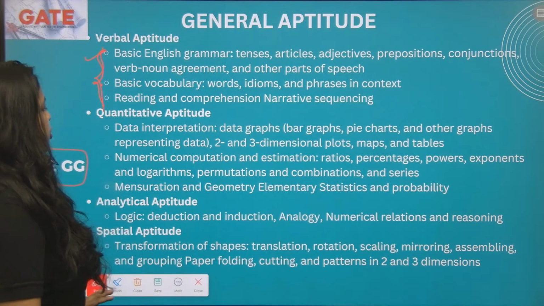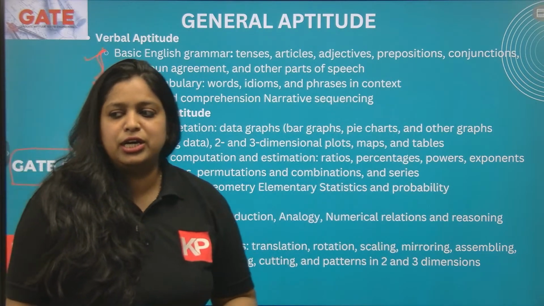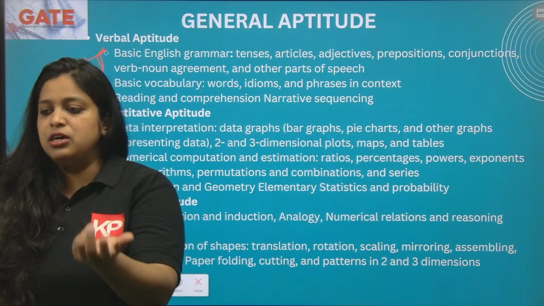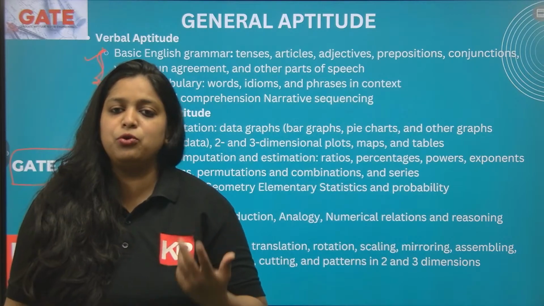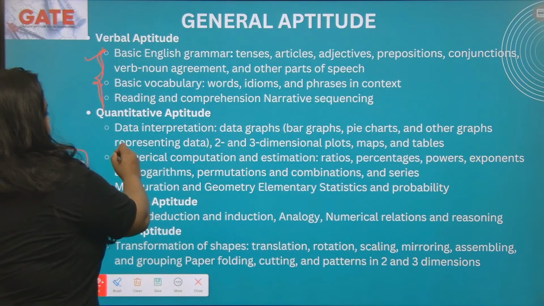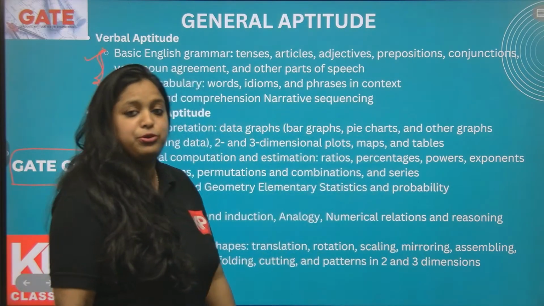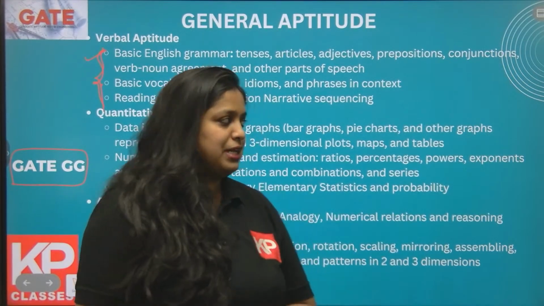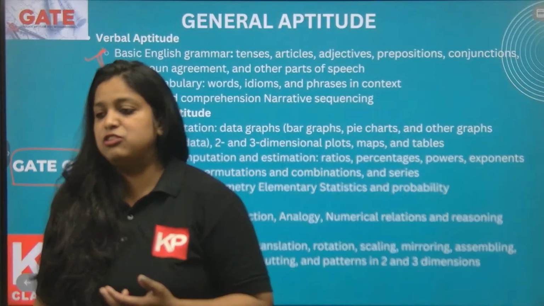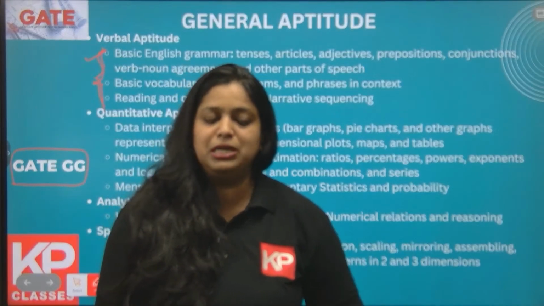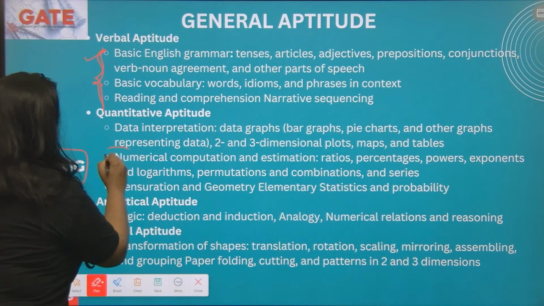Next is quantitative aptitude, which is the most important part. They'll give you data, a pie chart, a graph or a bar graph, and you have to interpret the answer from it. The graphical representations will be there, or sometimes they'll give you 2D or 3D plots, maps or tables, and from there you have to interpret the answer. Then there is numerical computation: percentage, power, exponents, permutation, combinations, probability and statistics related questions can be asked. This part is the most important section.